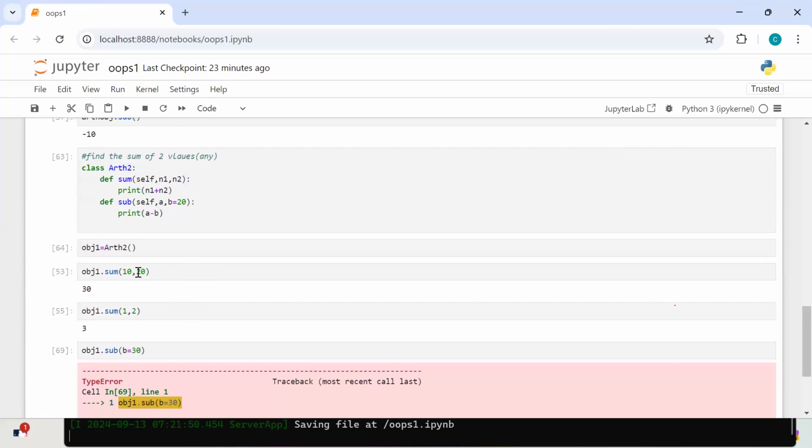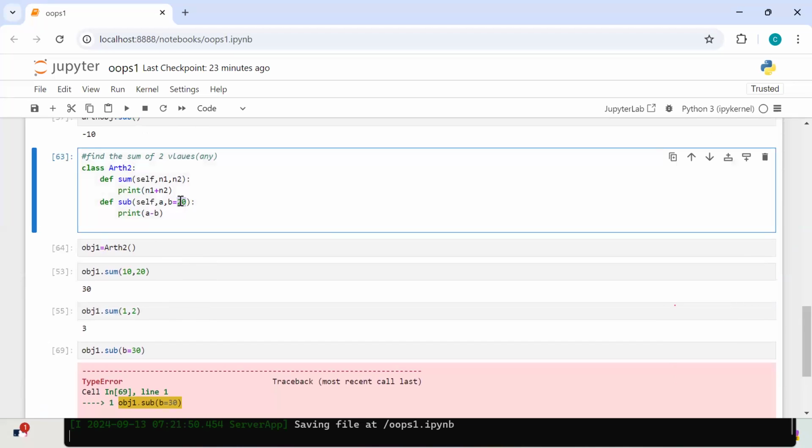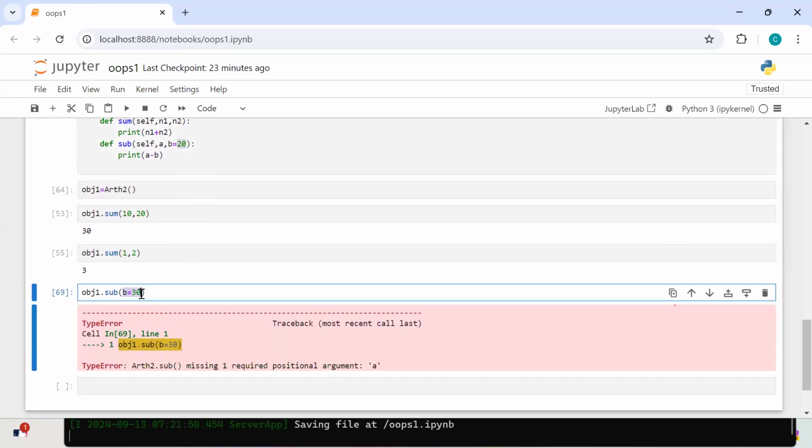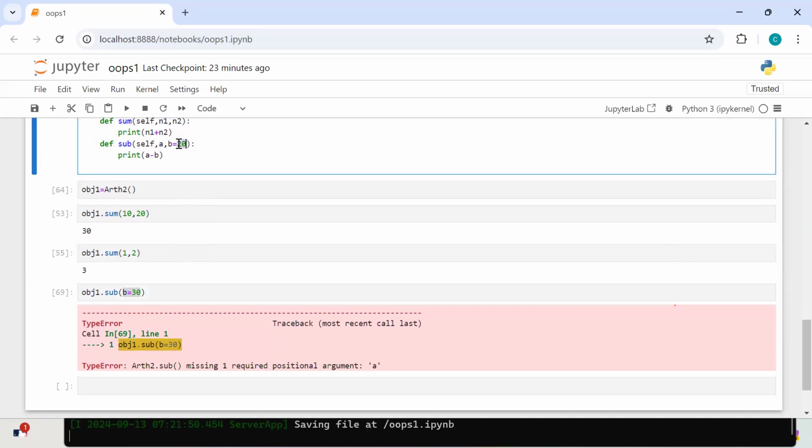You set the value for the B. What is my B value? Come on, what is the B value? 20. Again, you are sending the value for what? B only. So you are sending the value for B 2 times. That's okay, you can pass it. But you missed what? A value or not. That's the reason: missing one required positional argument A.